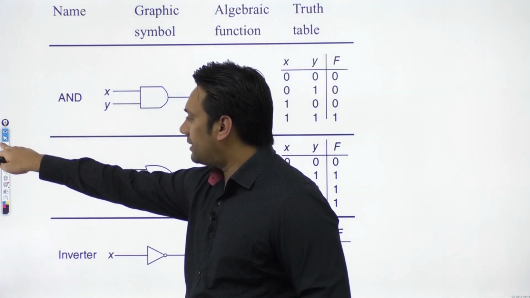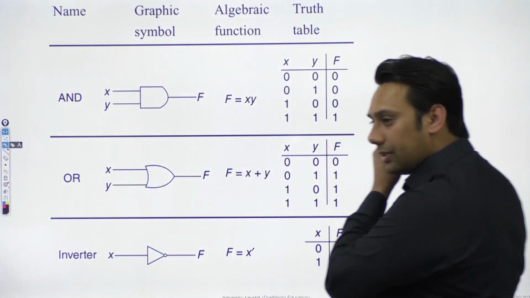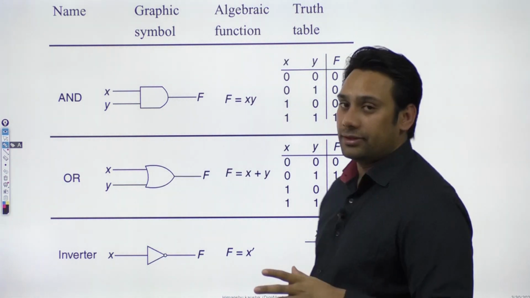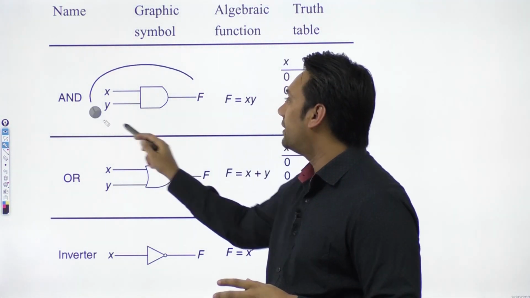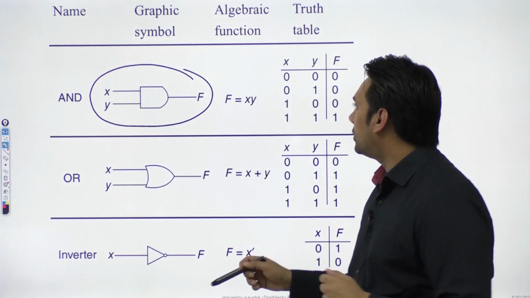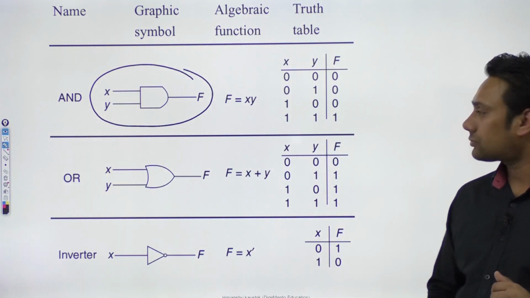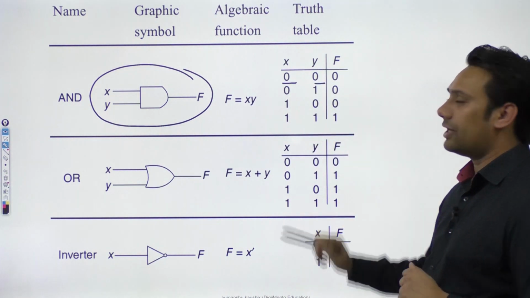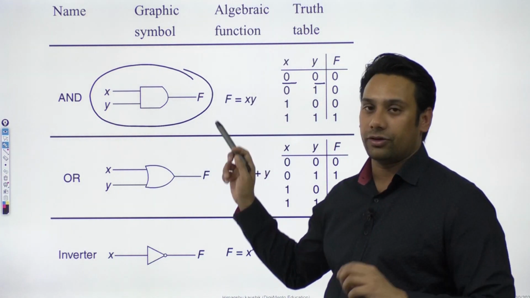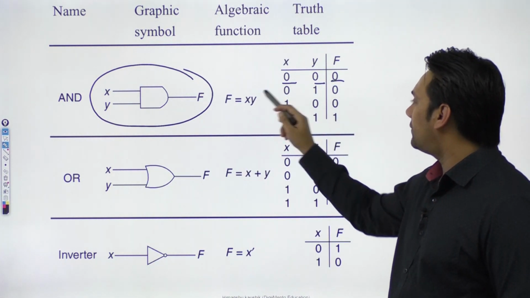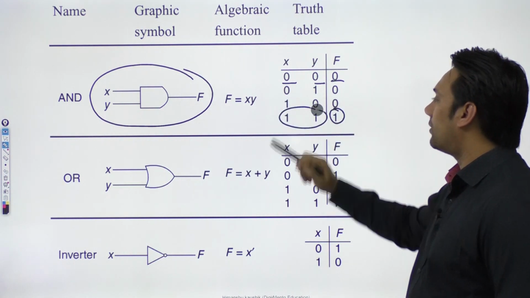First of all, let us see what these operators mean. When we do this AND operator, it is represented by this symbol graphically. And the truth values are as follows. If the value of x is 0 and y is 0, then the value of x dot y, or you can say x and y, is 0. The output is 1 only if both of them are 1.